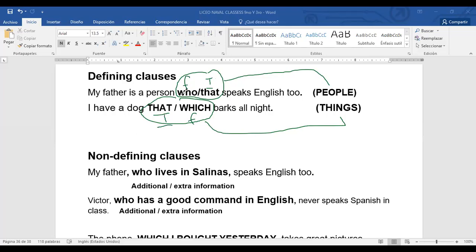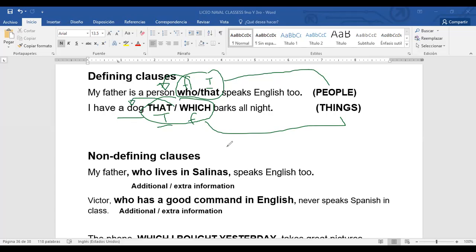All right, and what else? The defining clauses talk about the previous person or the previous thing. In this case, my father is a person who speaks English to, or my father is a person that speaks English to. I have a dog that barks all night, or I have a dog which barks all night. So that or which refer to the previous person or thing, in this case, a dog.